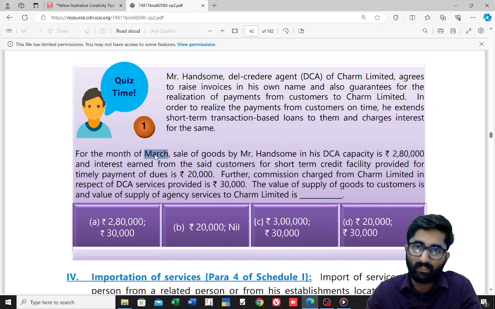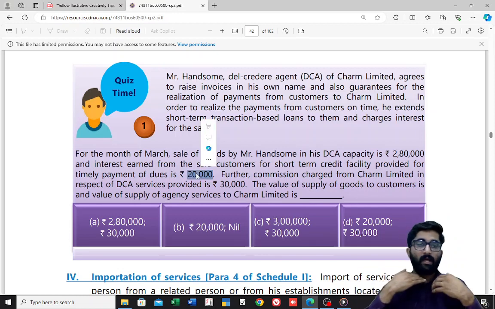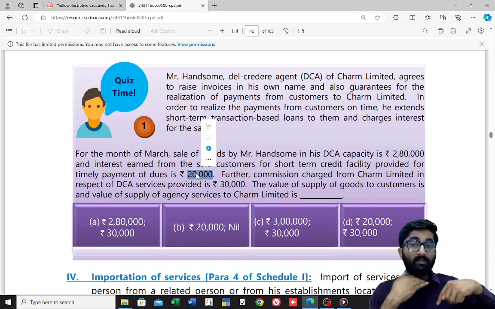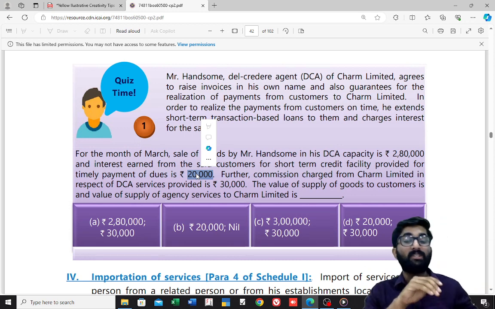For the month of March, sale of goods by Mr. Handsome in his DCA capacity is 2,80,000 and interest earned from the said customer for the short-term credit facility provided for timely payment of dues is 20,000. See, now I am the agent, I am giving short-term credit to the customer. Customer has to pay me 2,80,000, he will give me 2,80,000 plus 20,000.